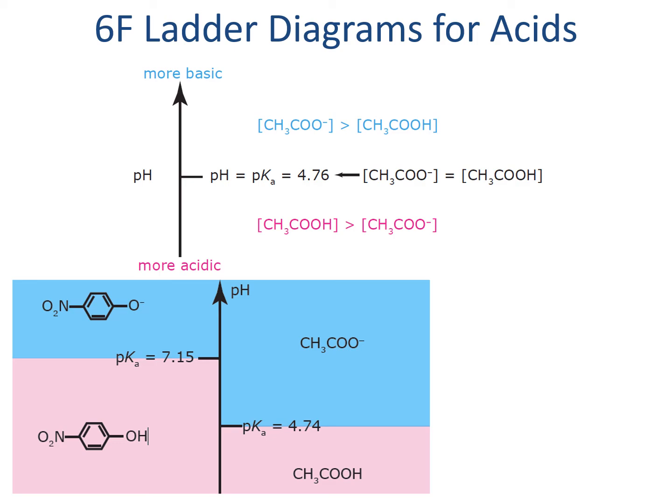We can even put multiple pKa's for a polyprotic species. For example, sulfuric acid has the lowest pKa for the most acidic proton, and that goes towards the bottom. Below that line that we just drew, at pH negative 2.8, we have almost entirely sulfuric acid, and above that line is bisulfate.